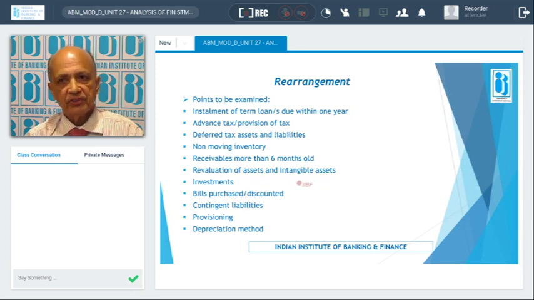Then revaluation of asset. Invariably, revaluation should be removed from the fixed asset, as normally it will be shown as a component of the net worth. It should be removed, or if it is there, it cannot be taken for valuation. It cannot be taken for calculation.